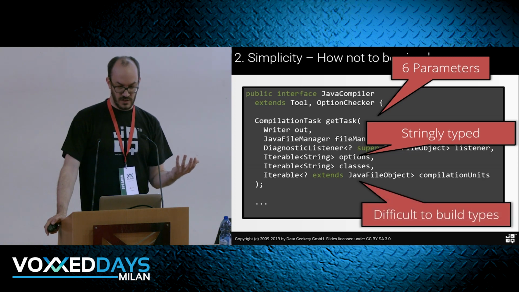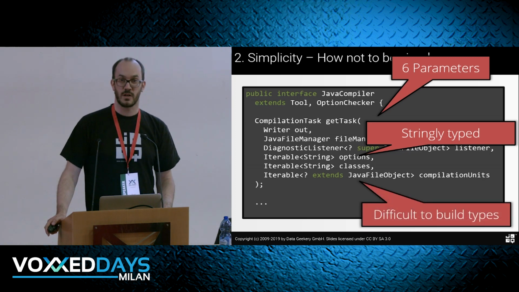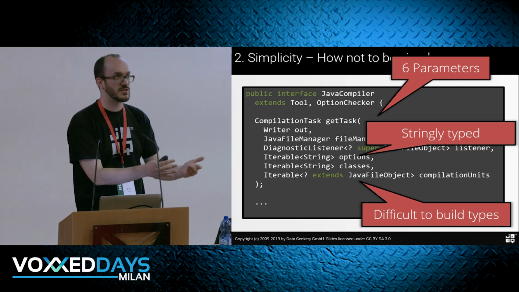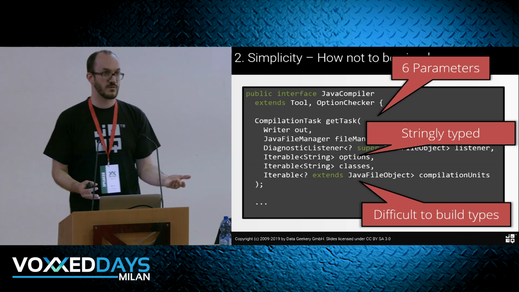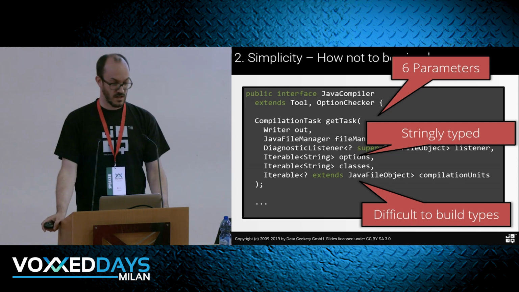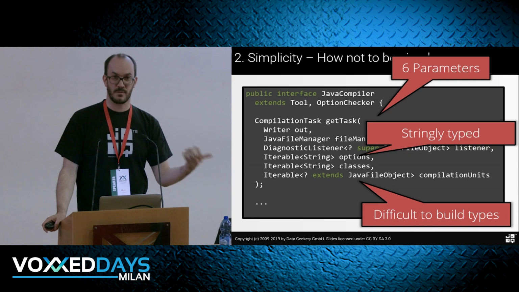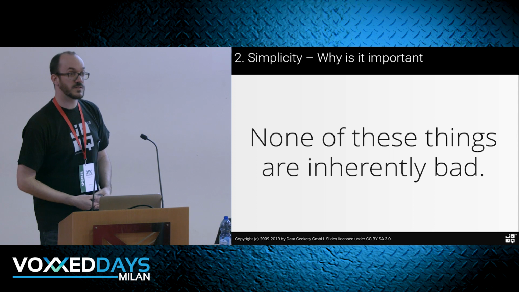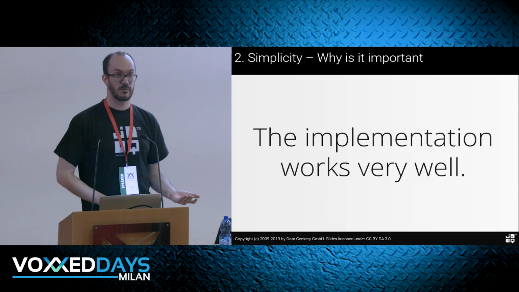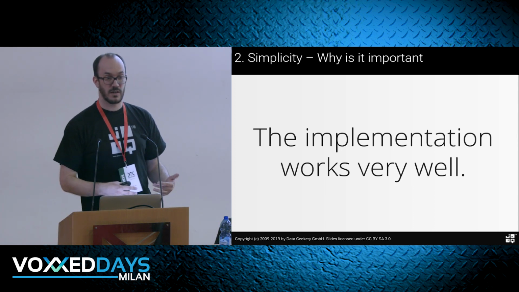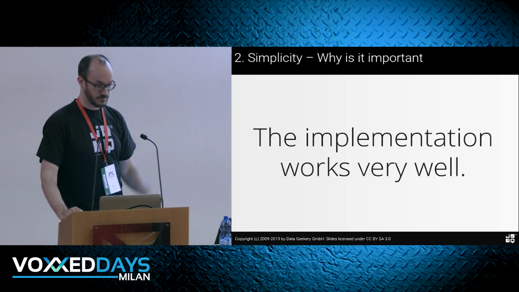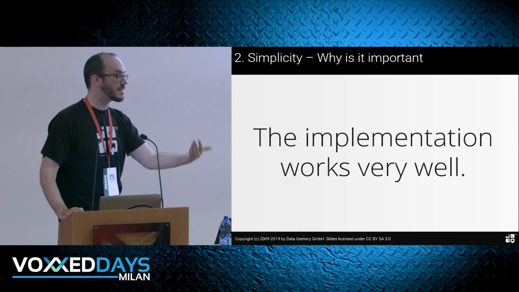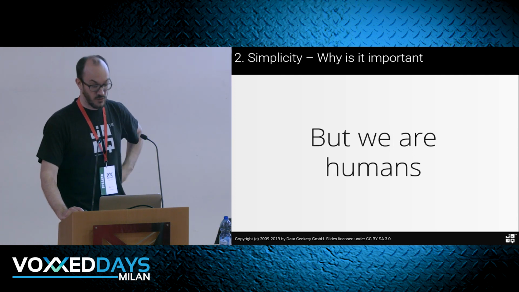And if they're not stringly typed, this Java file object here is quite difficult to build. It sounds like something easy. It's a representation of a Java file, but try building it. You have to implement about 7, 8 methods, and you don't know which ones you have to implement because some of them are optional as well. So it's really hard to use this API, even if none of these things are inherently bad, and the implementation works very well. I've written a couple of in-memory Java compilers for customers in the past. Really wonderful how it works, but it's difficult to use the first time. And I had to abstract it for myself so I could reuse it before.